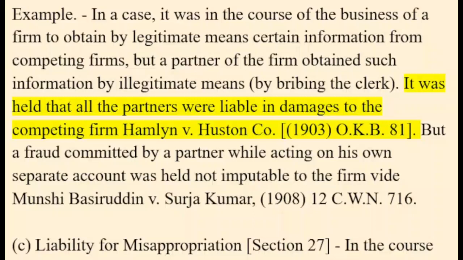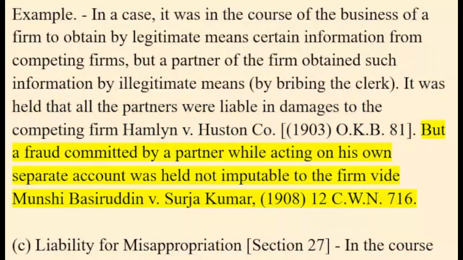Houston Company, 1903, 1 KB 81. But a fraud committed by a partner while acting on his own separate account was held not imputable to the firm, vide Munshi Basiruddin v. Surja Kumar, 1908, 12 CWN 716.